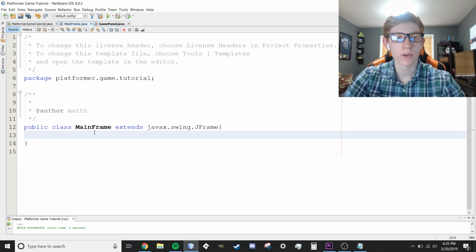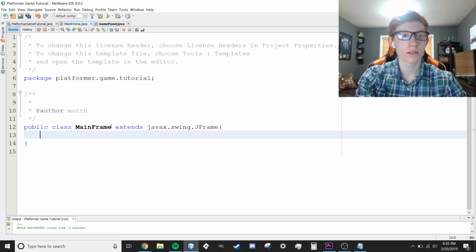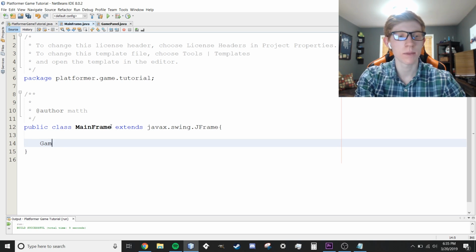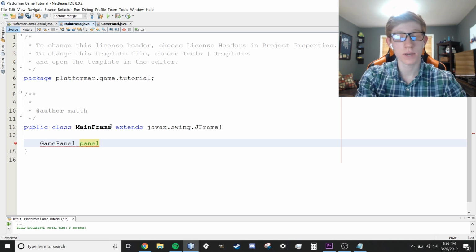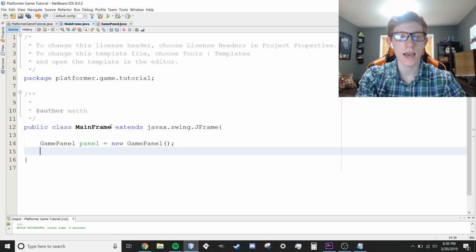Now we're going to go back to the frame class and we're going to create an instance of GamePanel right in here. So what we're going to do is first type GamePanel. You can call it whatever you want. I'm just going to call it panel. If we had multiple panels, you could call it panel1, panel2, or gamePanel with lowercase, whatever you want. But I'm just going to call it panel for right now. GamePanel panel equals new GamePanel, just like that, and then we're going to add some parameters to our panel as we did with our frame.